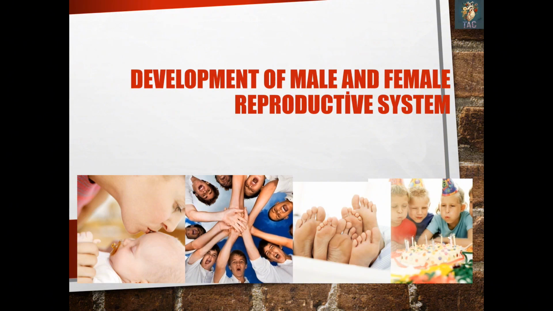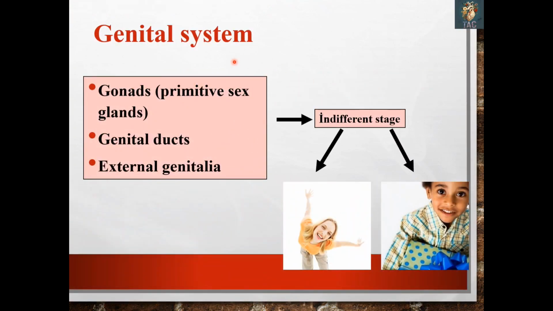In today's class we are going to discuss with you the development of the male and the female reproductive system. So the learning objectives for today's class are that we will discuss the development of the gonads, that is the primitive sex glands. We will see the development of the genital ducts and the external genitalia.